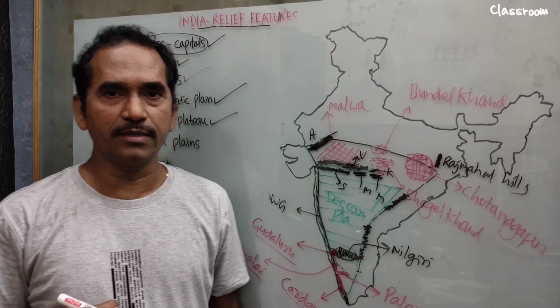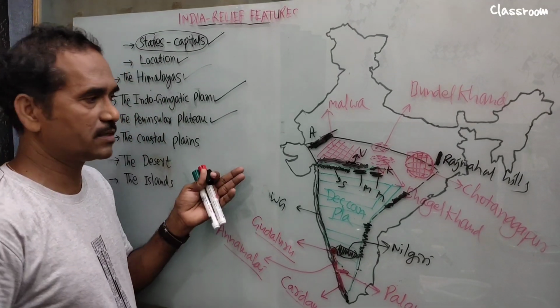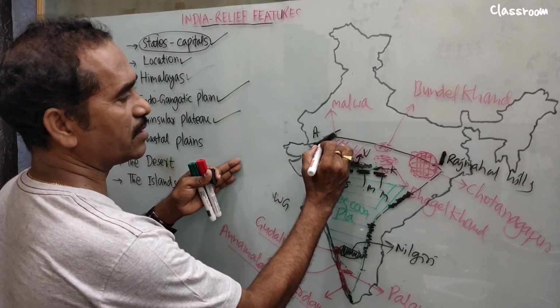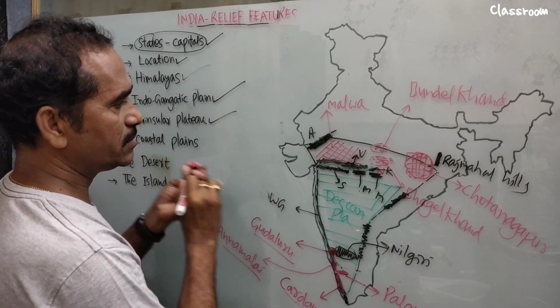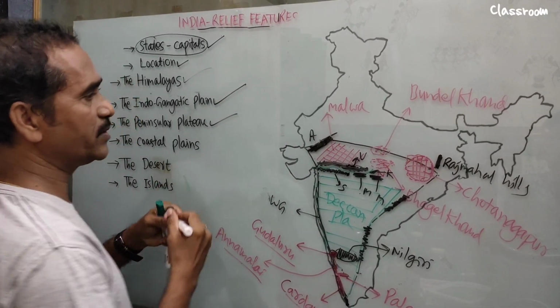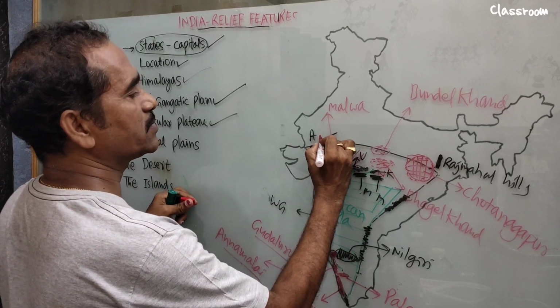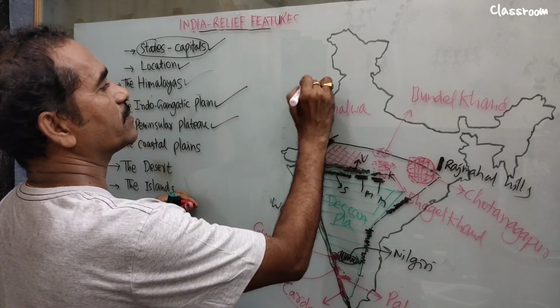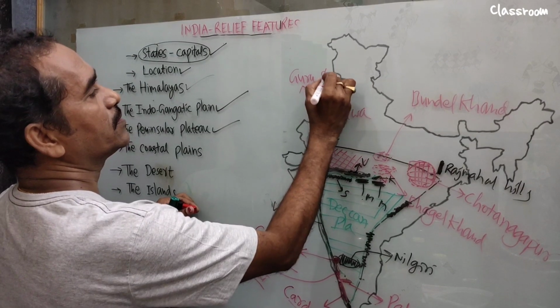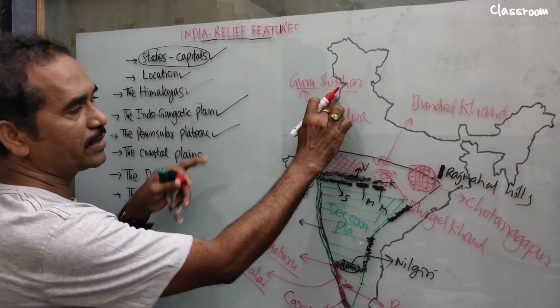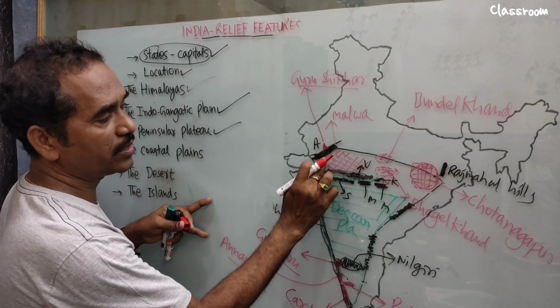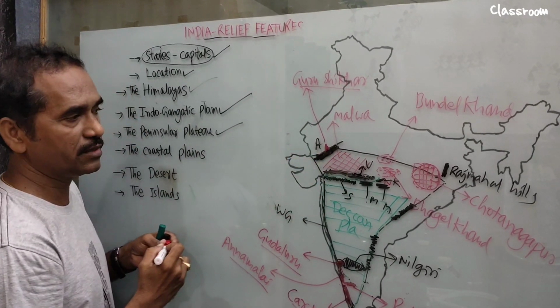Now let's look at the highest peaks in various mountain ranges. See, this one is Aravali. The highest peak in Aravali is this one, Guru Shikhar. It is located in the Abu Hills. Where are the Abu Hills? Abu Hills are located in the Aravali ranges.